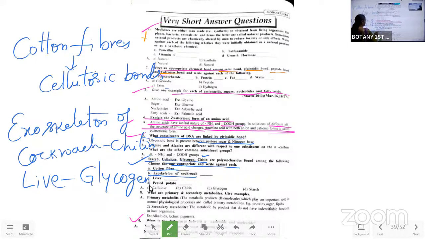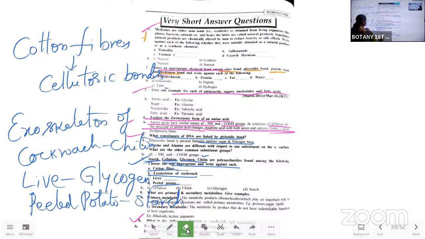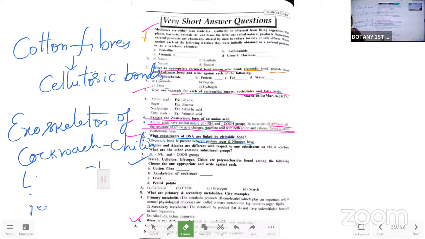And next one is the peeled potato. Potato, we know it is filled up with the starch. So that is the starch. Peeled potato, starch is the one. Like this, we have to write the answer. Okay.